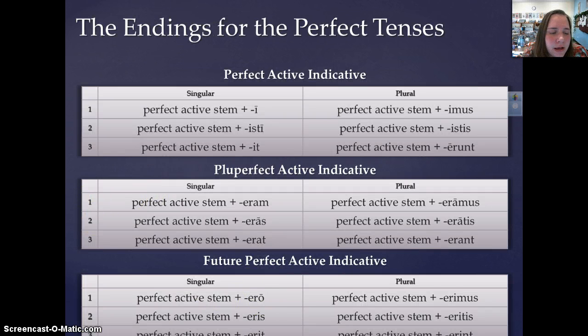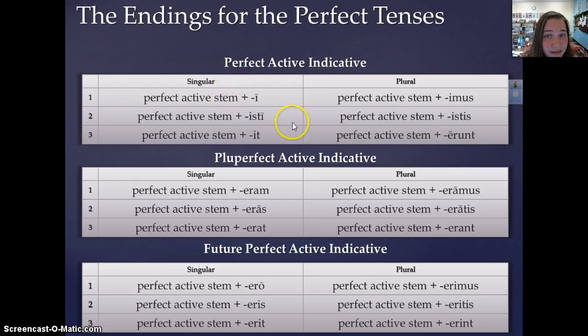Okay, so here you go, ladies. Here are the endings for the perfect, pluperfect, and future perfect active indicative. First thing you need to get is that perfect active stem. To the perfect, just a review, you add i, isti, it, imus, istis, erunt. For the pluperfect, you're going to add eram, eras, erat, eramus, eratis, erant. And for the future perfect active indicative, you add ero, eris, erit, erimus, eritis, erint.